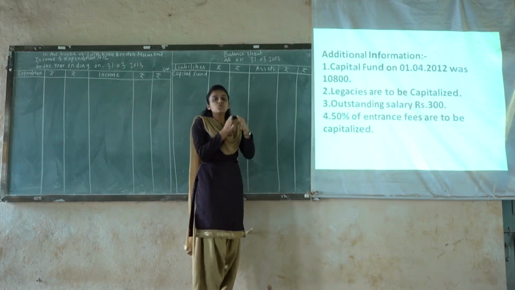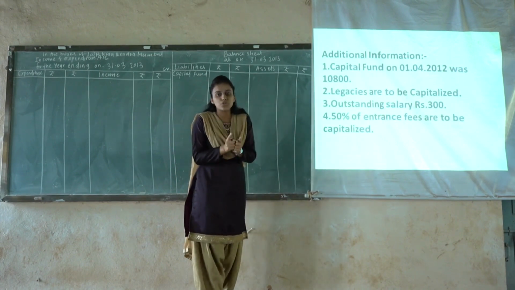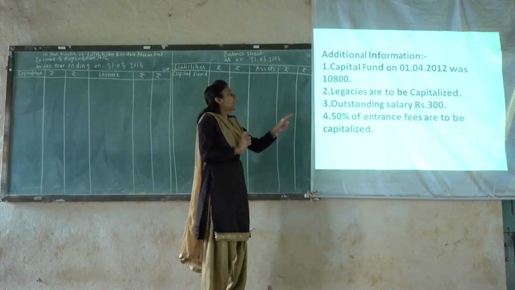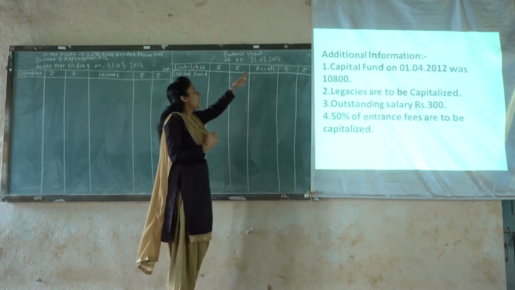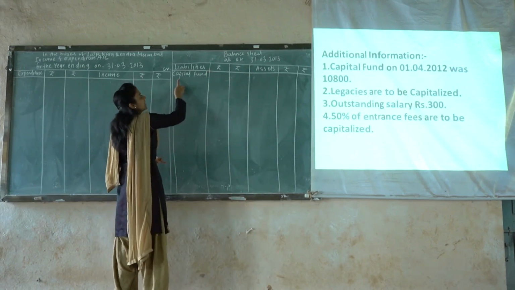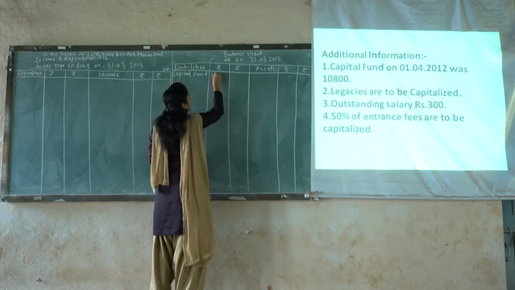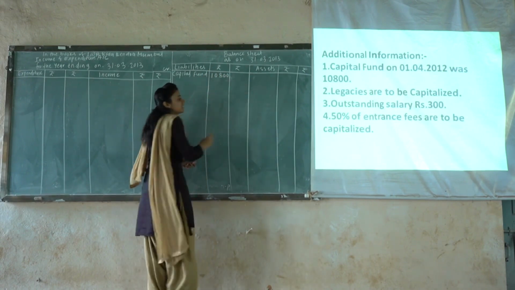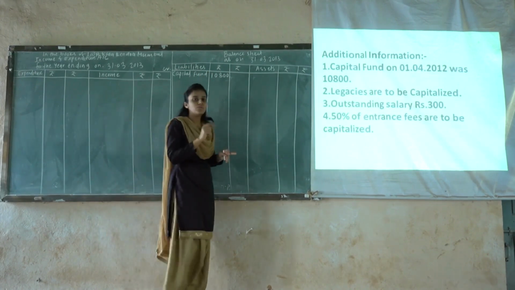कारण कॅपिटलचा सुरुवातीचा जो बॅलन्स होता तो वर्षभर वापरण्यात आलेला आहे त्यामुळे त्याची एकदाच पोस्टिंग होणार and as we know that the balance of capital, the word capital is being posted for the balance sheet liability side. So for the balance sheet liability side already we have written here capital fund. For the inner column we will post the amount 10,800. This is the very first effect of that particular additional information, point number 1.